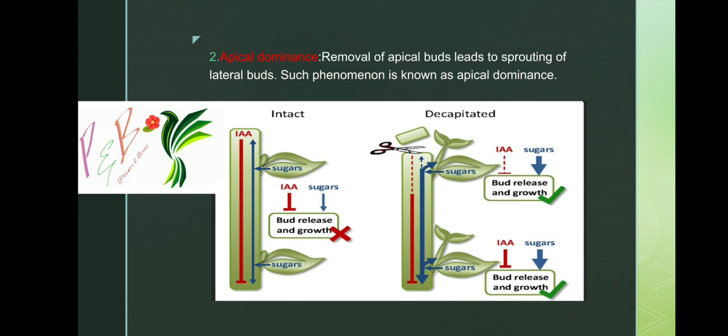By seeing the diagram, you can easily understand. By cutting the shoot tip, as shown in the second diagram, auxin level decreases eventually and all sugars are transported to the lateral buds, which leads to growth of lateral buds. Apical dominance is nothing but removal of apical buds leading to sprouting of lateral buds. Such a phenomenon is known as apical dominance.